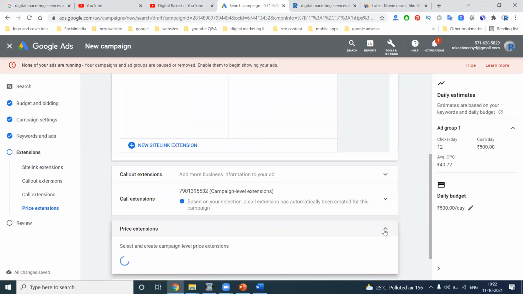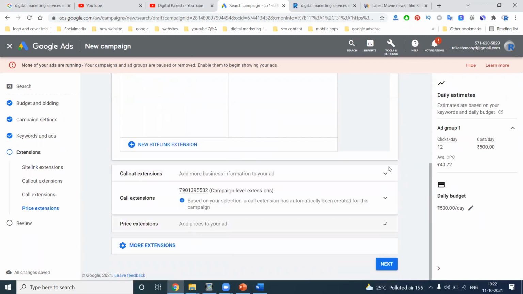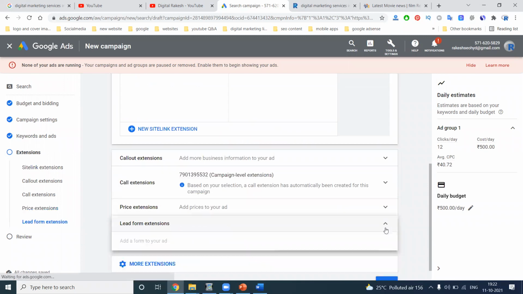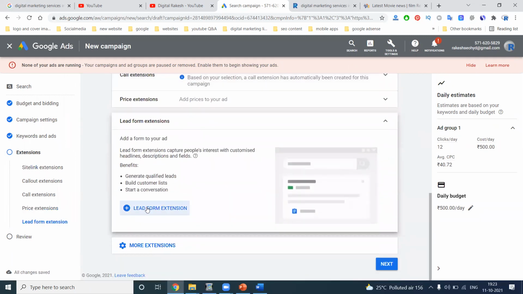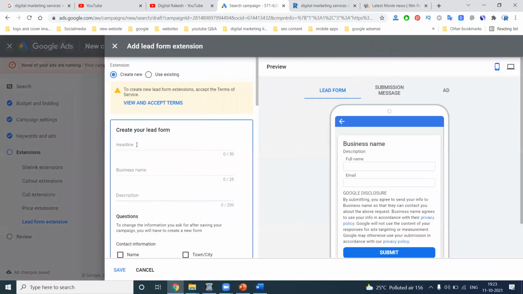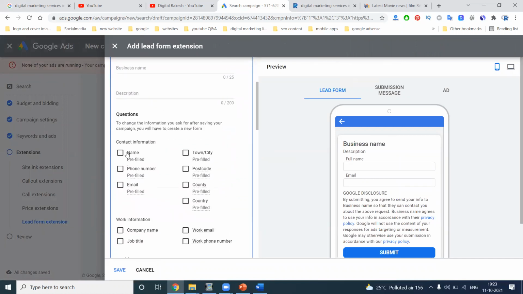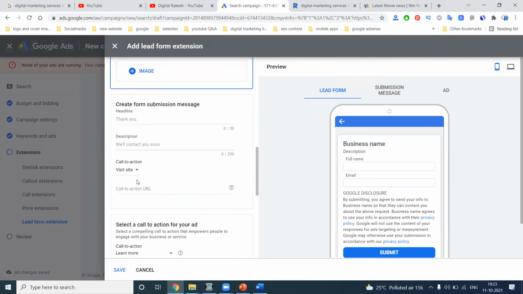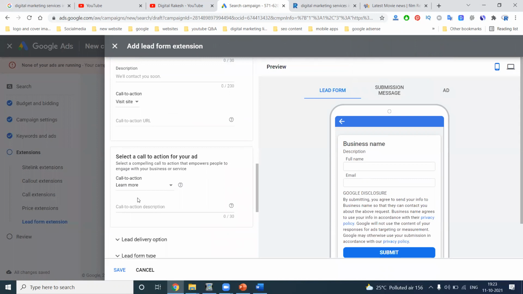The form will be simple. This is the price one. I don't specify any price to be added. The lead form will be added through this lead form extension: headline, business name, description, and what the services are. Here are the options where you can add your particular features. After submission, the message is: Thank you for contacting us, we will reach you as soon as possible. These messages will also give the reply message.